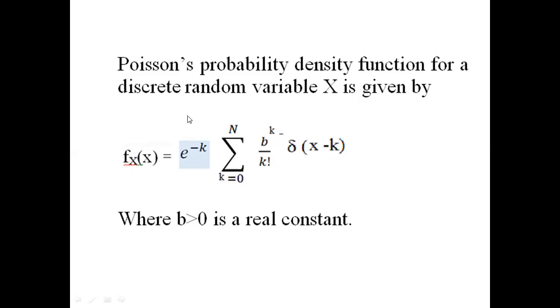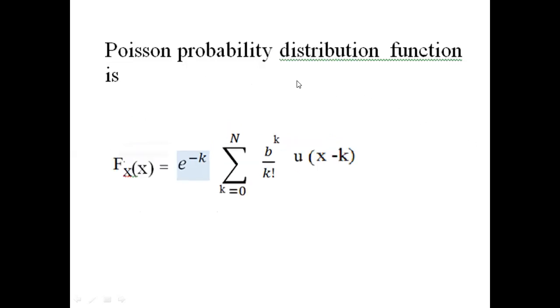If we remember this density function, then only can we write the distribution function for a Poisson random variable. For the distribution function, delta is replaced with a unit step function.